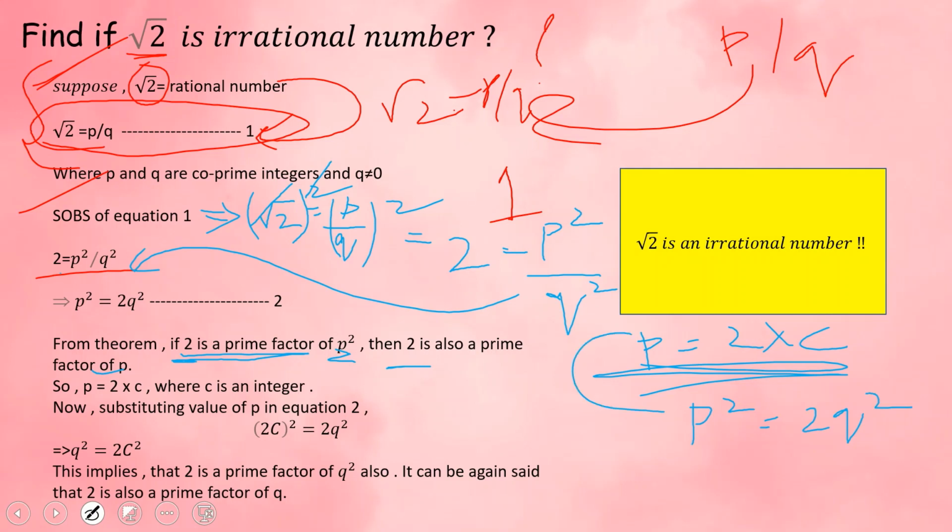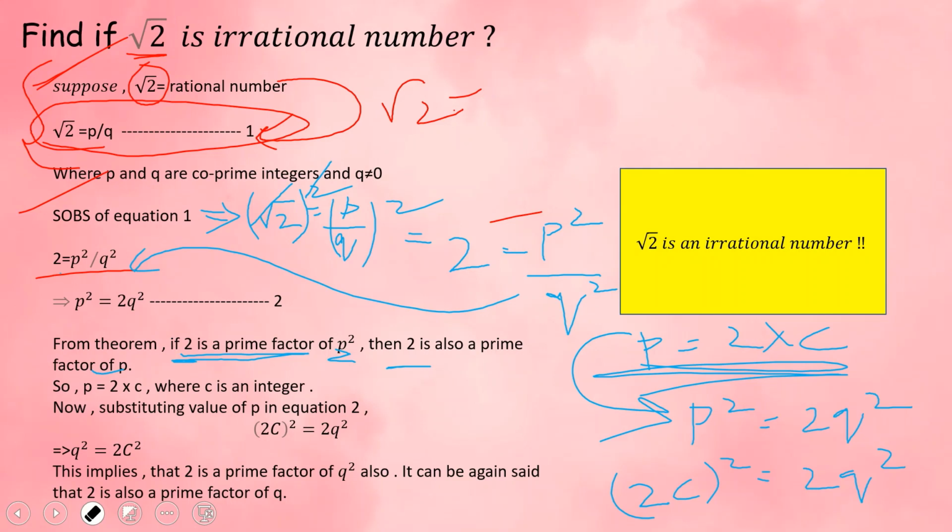When you substitute, you'll get 2c square is equal to 2q square. When you simplify it further, you'll get 4c square is equal to q square.